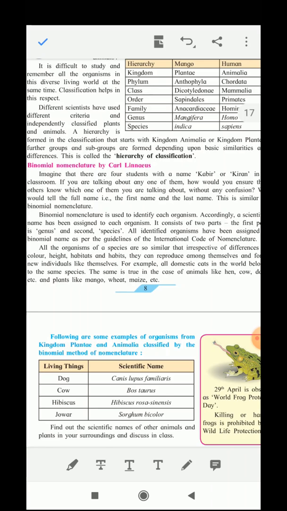For example, all domestic cats in the world belong to the same species. The same is true for animals like hen, cow and all. The most common example is the mango. We see a variety of mangoes, mango Alphonso, mango Rajapuri, like this. In the same way, we get different varieties of roses. So this is true for all the plants and animals around us.